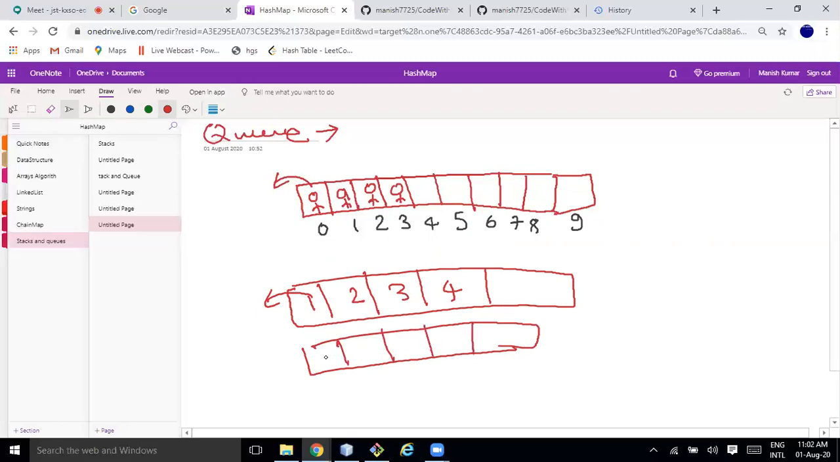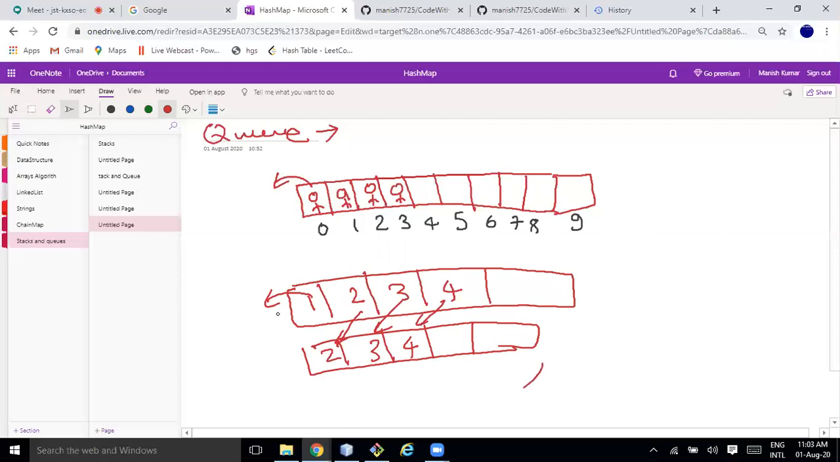It will have 5, but here 2 will be there. 2 will be shifted to the 0th index. 3 will be shifted here. 4 will be shifted here. So some shifting will happen. But what will be the disadvantage of shifting?